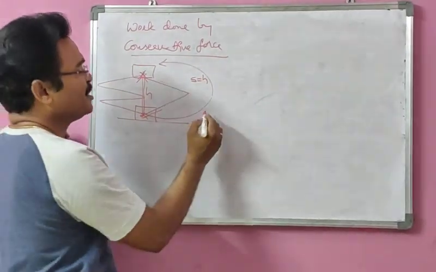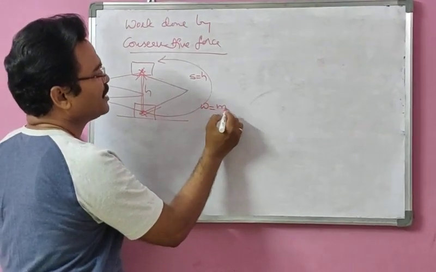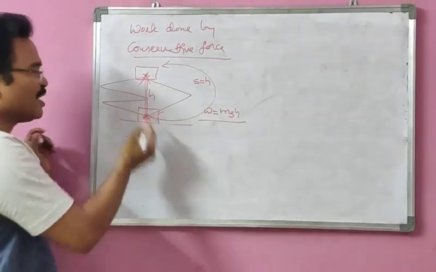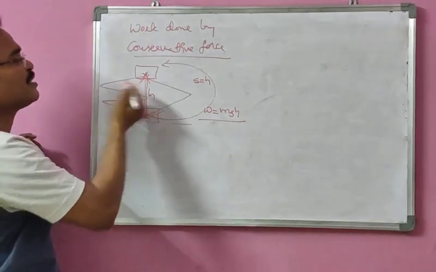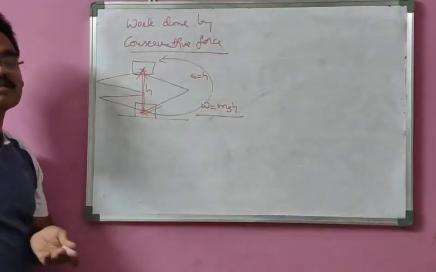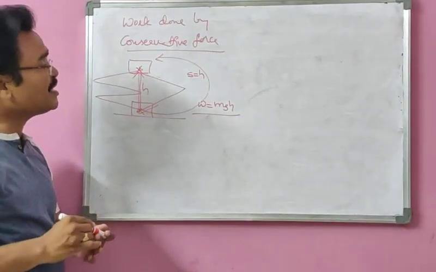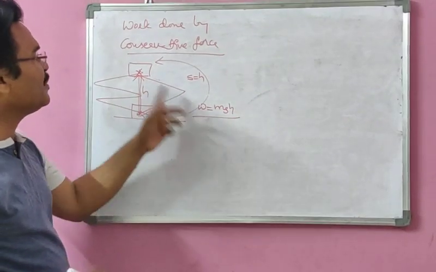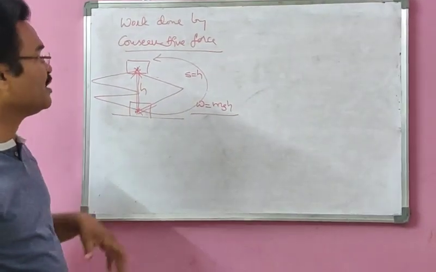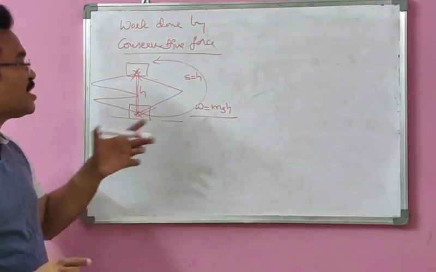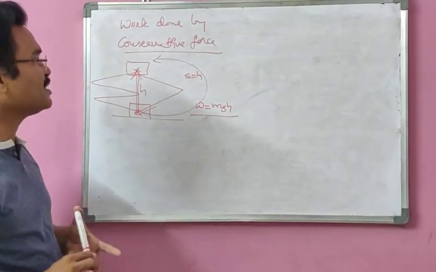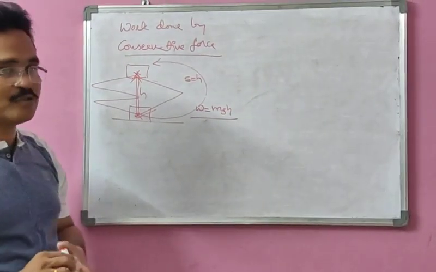Then work done will be what here? W is equal to, we can write mgh. So whatever path you follow, the work done against gravity turns out to be the same. This indicates that the work done is independent of the path followed by the body here. So this type of force is normally termed a conservative force.